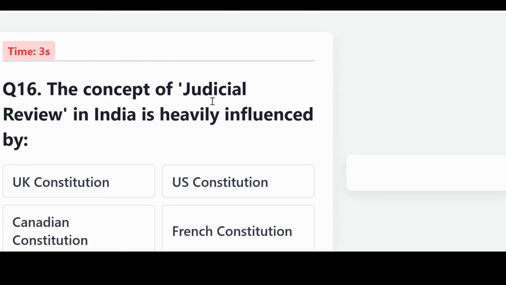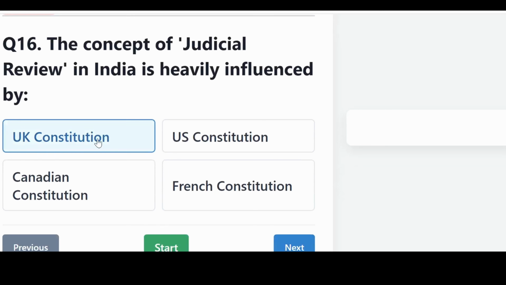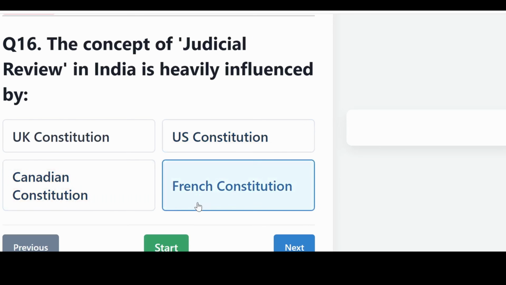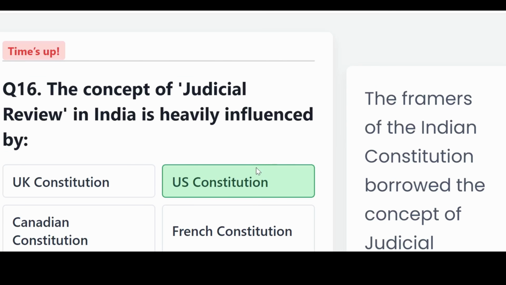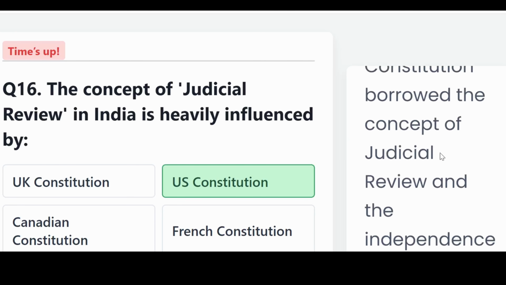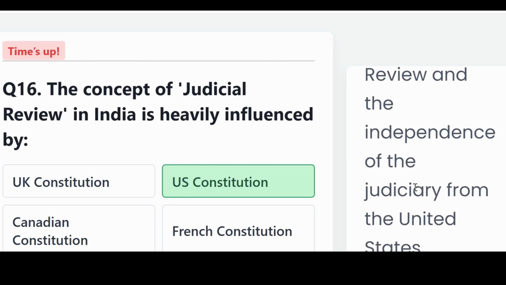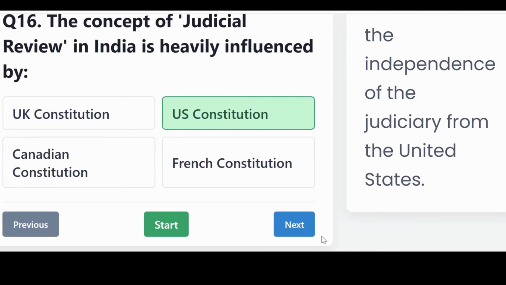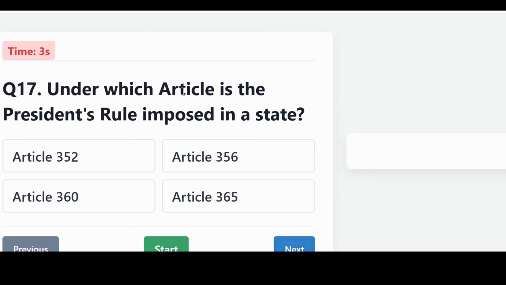The concept of judicial review in India is heavily influenced by, is it the UK Constitution, US Constitution, Canadian Constitution, or French Constitution? And the correct answer, the US Constitution. The framers of the Indian Constitution borrowed the concept of judicial review and the independence of the judiciary from the United States.